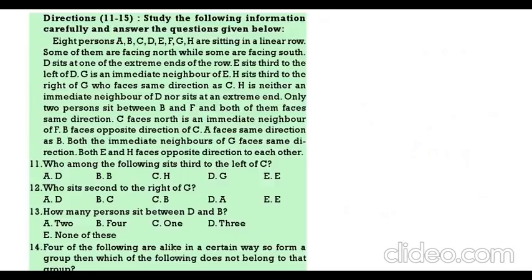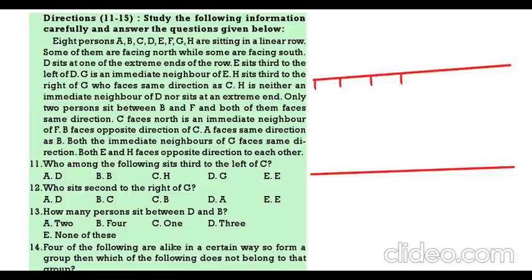Now there are 8 persons and they are in a linear row. So all of you draw one straight line. I am doing two possibilities. Divide into 8 parts: 1, 2, 3, 4, 5, 6, 7, 8. Now D is sitting at one extreme end. So I am taking D here in the first case, second case here.